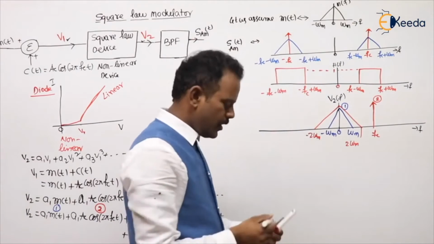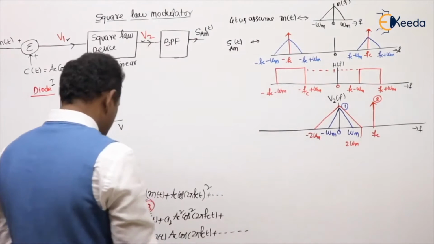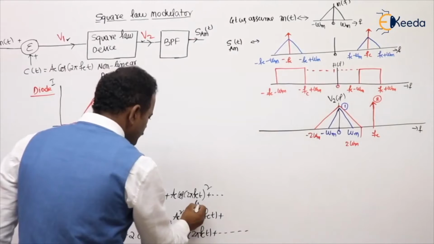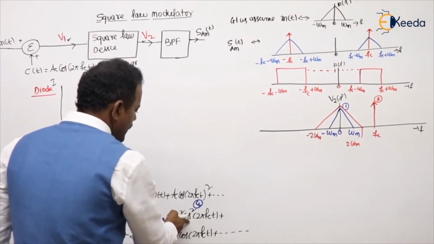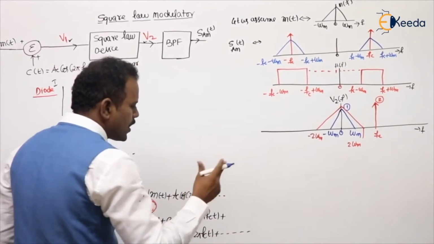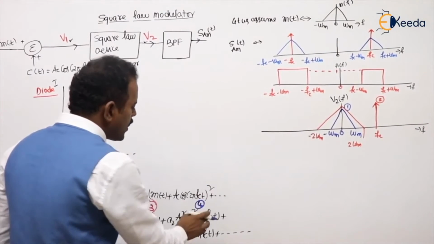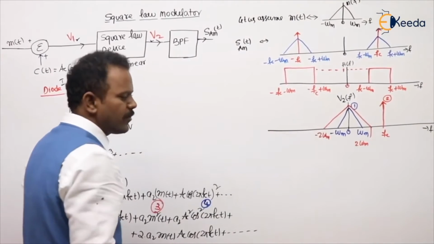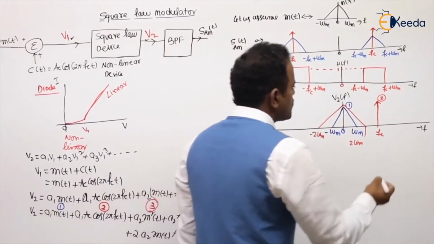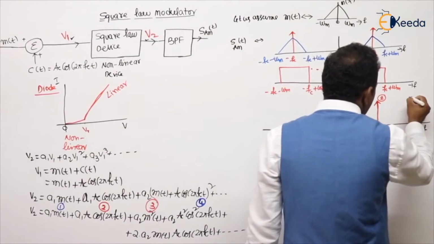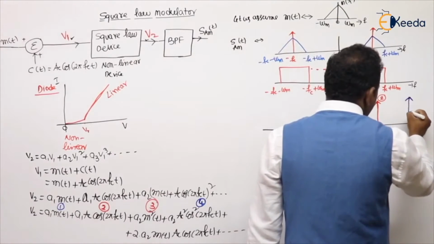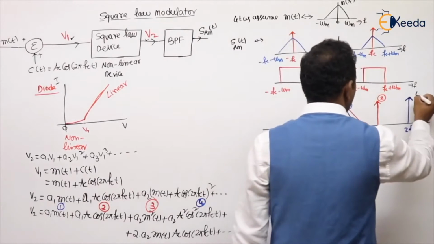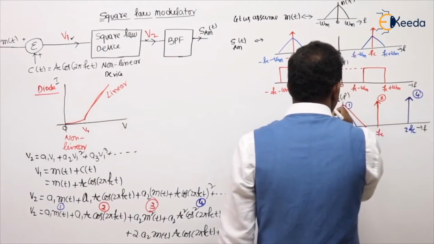See the next term. The next term is nothing but cos square. Cos square can be written as half of 1 plus cos 2a. So 1 plus cos 4 pi fct. Cos 4 pi fct means the frequency is 2fc. So we are having the frequency component at 2fc. That is the fourth term. This is the third term.